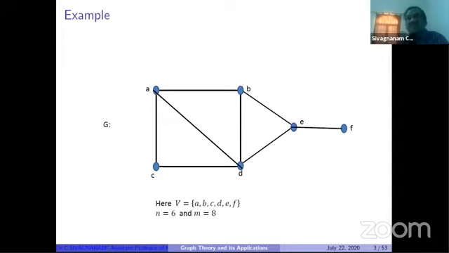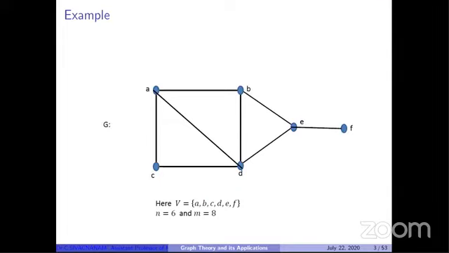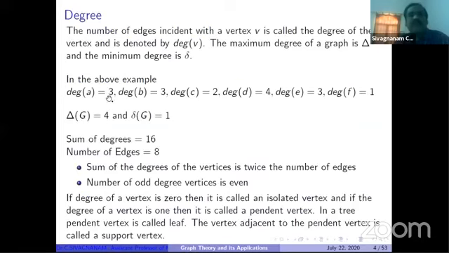For each and every vertex, we can find out the degree. So I'm writing here, degree of A is 3, degree of B equal to 3, degree of C equal to 2, degree of D is 4, degree of E is 3, degree of F is 1. So what is the maximum degree among these degrees? It is 4. So for the above example, capital delta of G is 4, the maximum degree is 4. The minimum degree, denoted by small delta, is 1. So easily we can identify this.